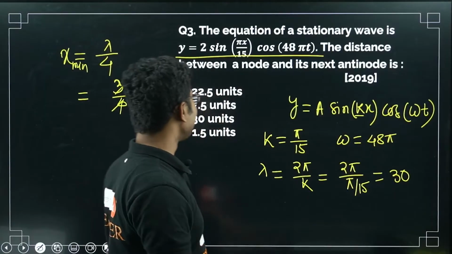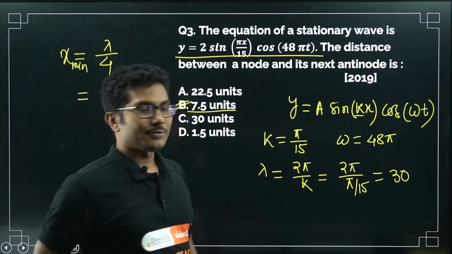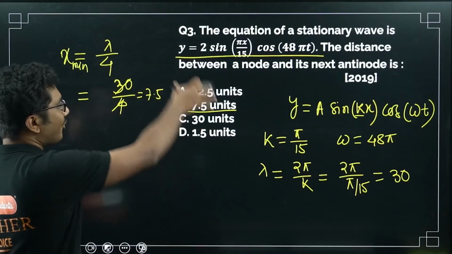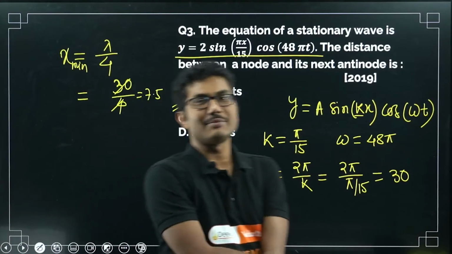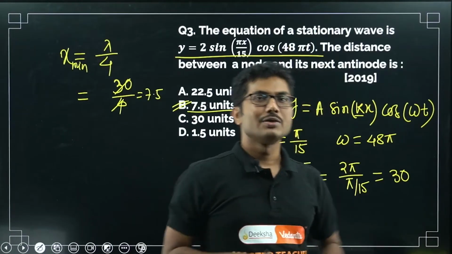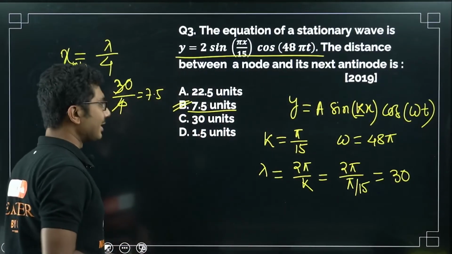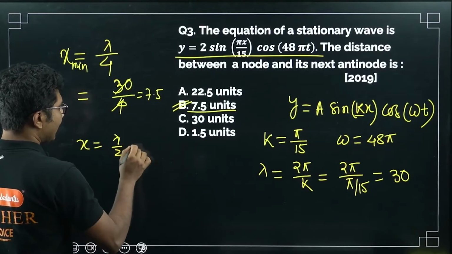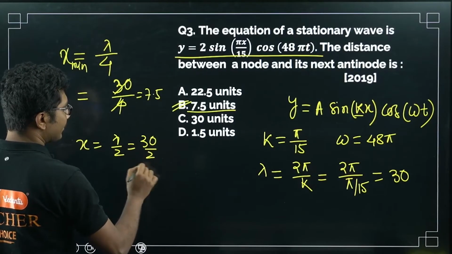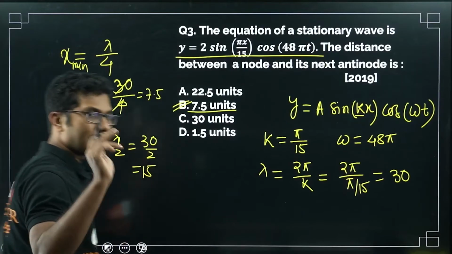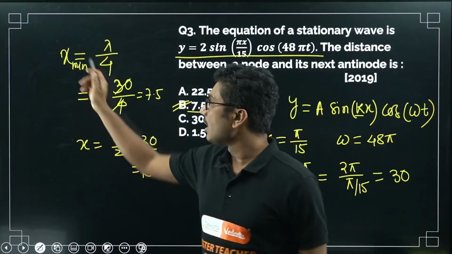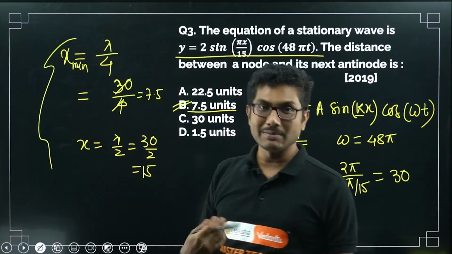So only 7.5 units can be answered from the given options. So they might say, from the given options only lambda by 4 is coming, lambda by 2 is not coming at all. So obviously this is the answer. You can check x equals lambda by 2 as well. Then it will be 30 by 2, which is 15. Only two possible cases of fundamental frequency, fundamental distance, that is minimum distance.